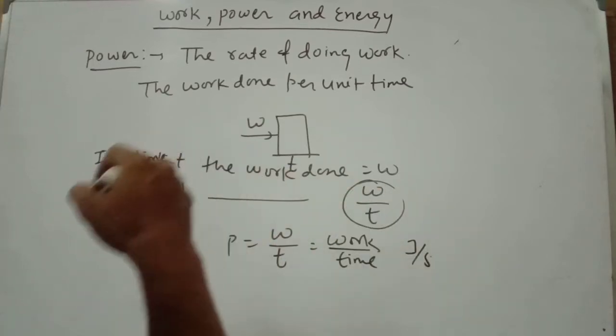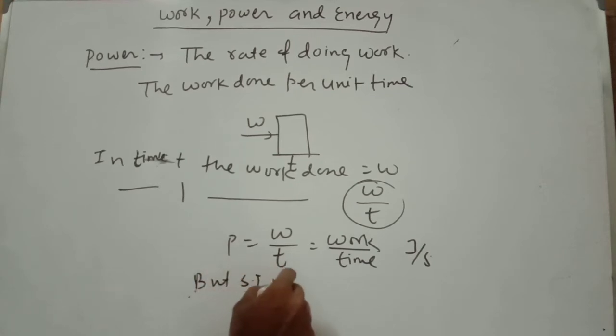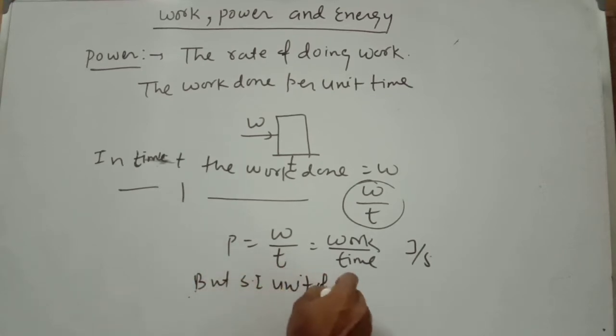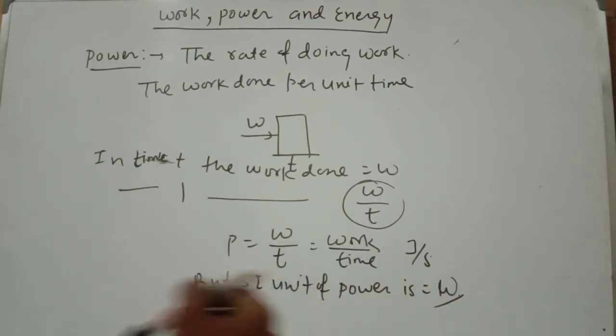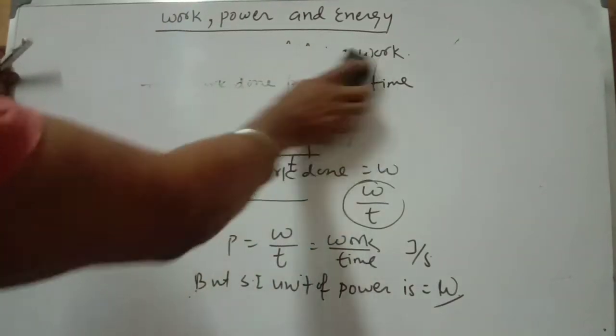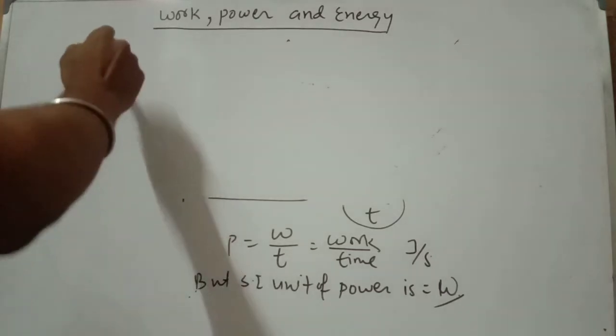The SI unit of power is watt. So we can also define 1 watt. What is the definition of 1 watt?